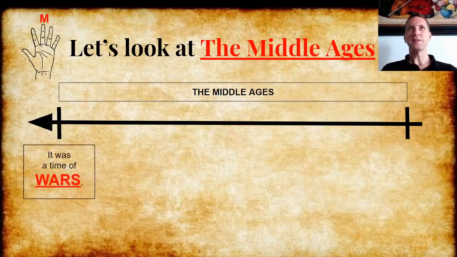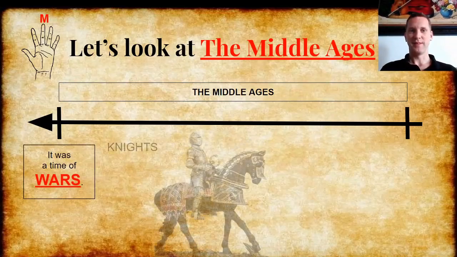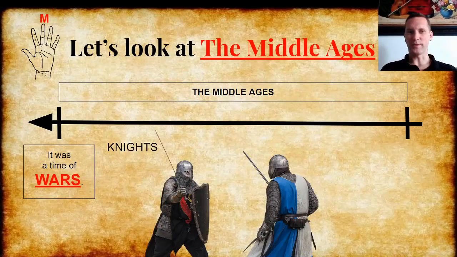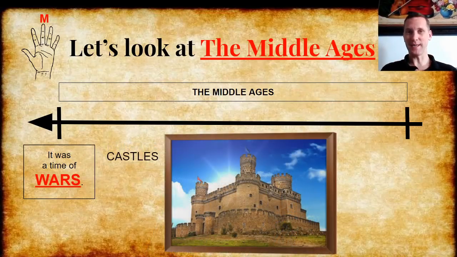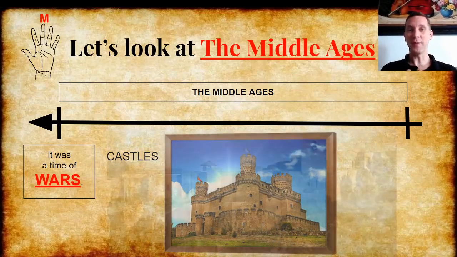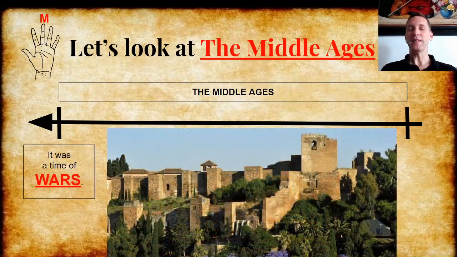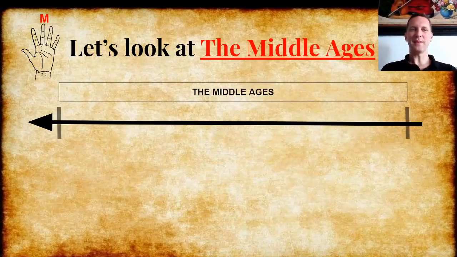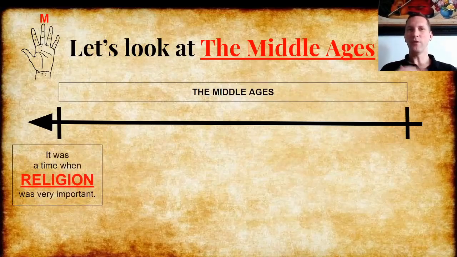The Middle Ages, well, it was a time of wars, many wars. Can you see the knights? Yes, knights fought wars. It was a dangerous time, so people built castles. And there are many beautiful castles in Spain. Even in our city, Malaga, you can see the Alcazaba, which is a castle and a fortress from the Middle Ages.